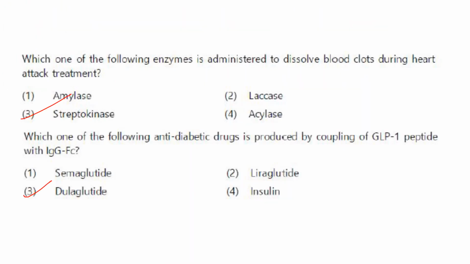Which one of the following enzymes is administered to dissolve blood clots during heart attack treatment? It is streptokinase. Answer is option 3. Which one of the following anti-diabetic drugs is produced by coupling of GLP-1 peptide with IgG-Fc? It is dulaglutide. Answer is option 3.